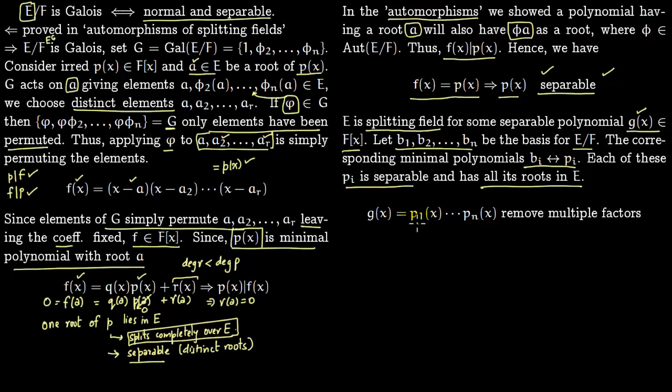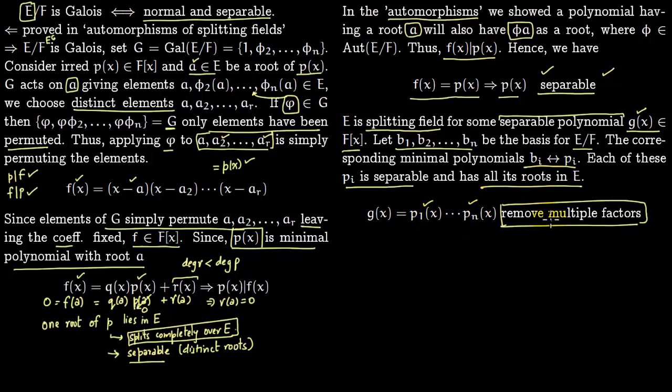So now you set g(x) to be the product of all these n minimal polynomials, and you remove any multiple factors. So removing multiple factors makes g a separable polynomial. So now we have constructed a separable polynomial, and E is its splitting field because each of these polynomials splits.